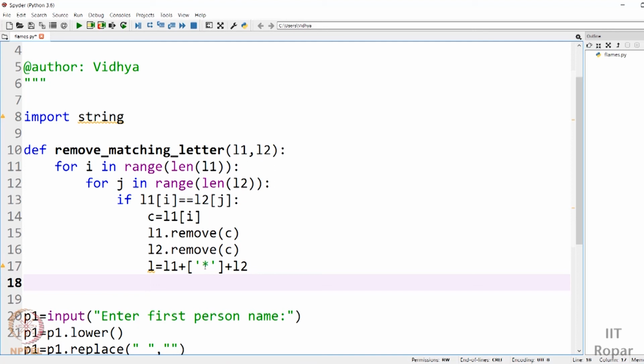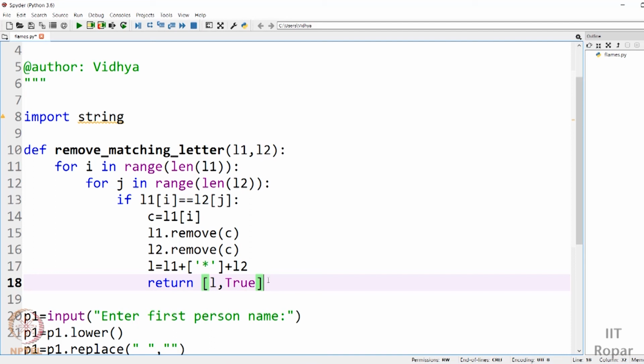I have found a matching letter. So remove matching letter is the functionality, right? I have found a matching letter and I have removed it. So you have to say that, and you have to return that value to the called function. So I will return a list. Inside that list I'll pass this concatenated list, and I'll say true. I can pass any values, right? I can pass numbers, floating point values, characters, boolean values, anything. So I'll say true, that I have found the matching letter, I have removed it, and this is the list you get after removing the matching letter.